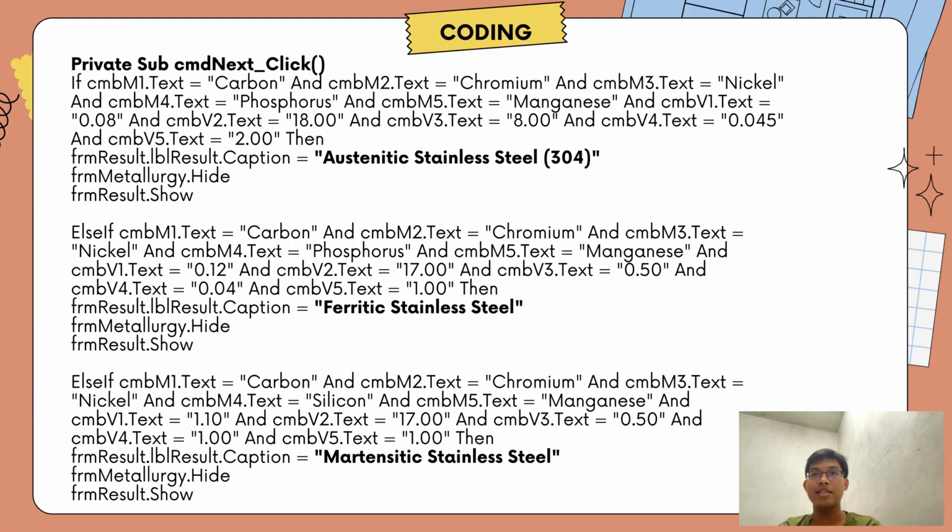In this slide and the next slide are the coding parts in the command next button that we use in Form 2. So we use 5 types of results that will be shown in Form 3, which are austenitic stainless steel 304, ferritic stainless steel, martensitic stainless steel, duplex stainless steel, and PH stainless steel.